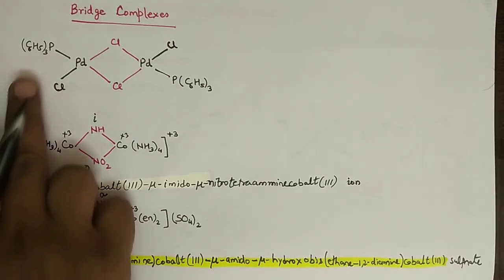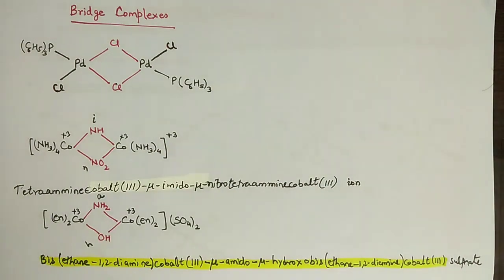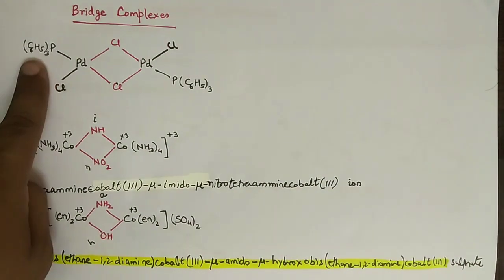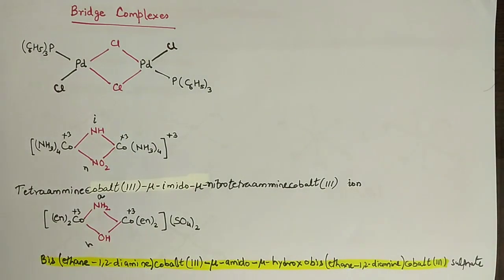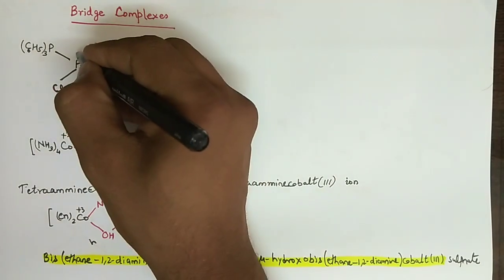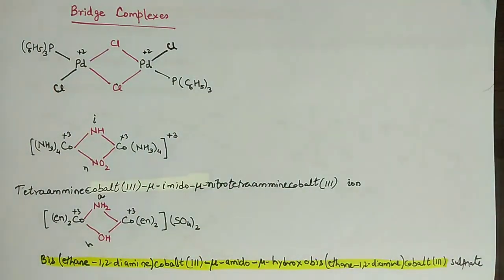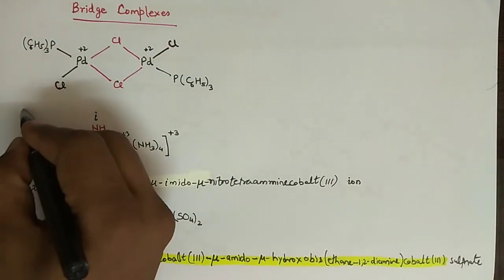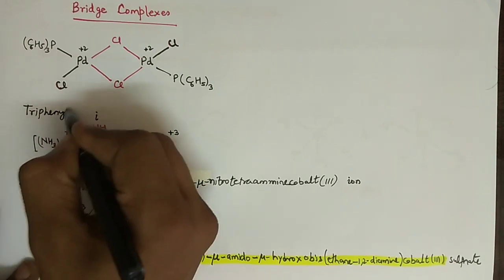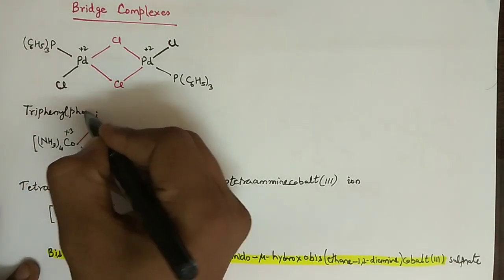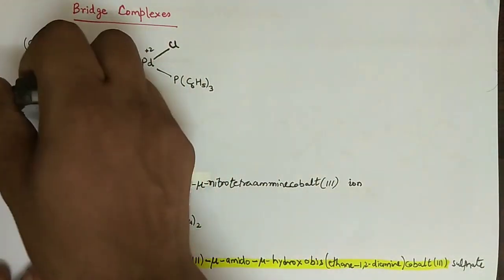Now this compound is very big compound. So first we should know the ligands. This is triphenylphosphine and chloride. And since palladium has again 4 bonds, so I know it is +2. Now let us write the name. This is T for triphenylphosphine. Okay, now again we have done the wrong, so let us first correct it.